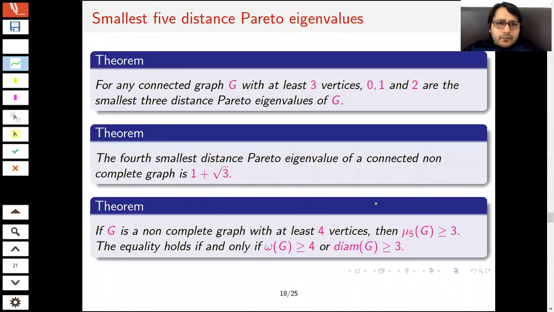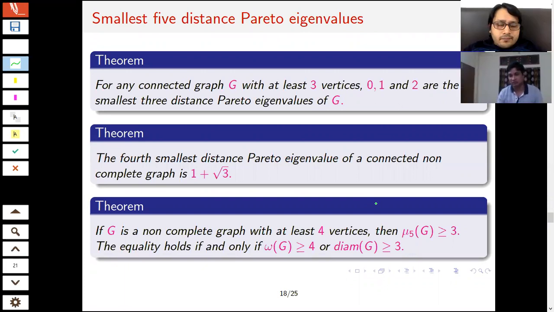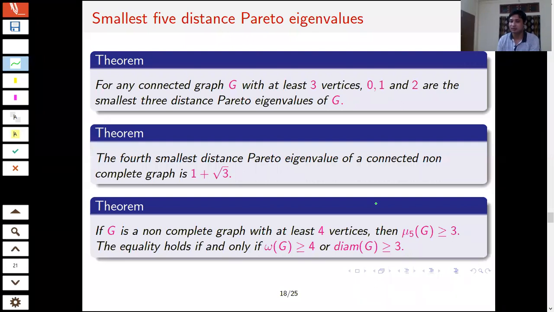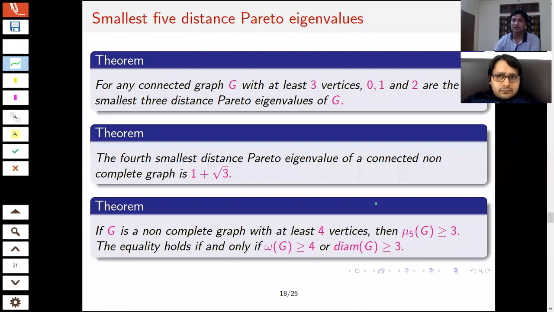If I consider any graph with at least 3 vertices, whatever be the diameter, 0, 1, 2 are always the smallest distance Pareto eigenvalues, if it has at least 3 vertices. So 0, 1, 2 are the first 3 members. What about the fourth?